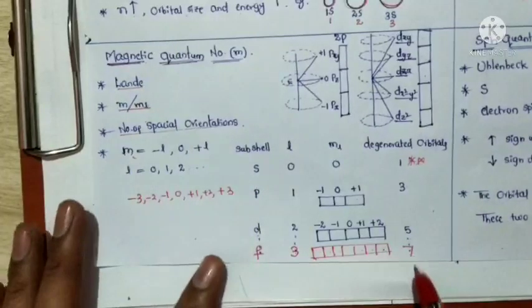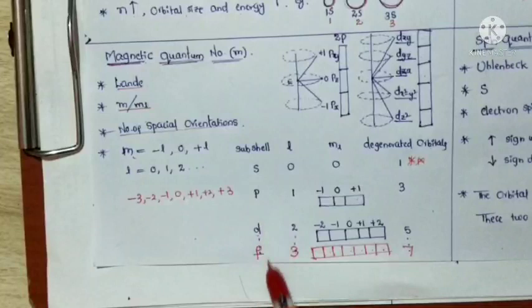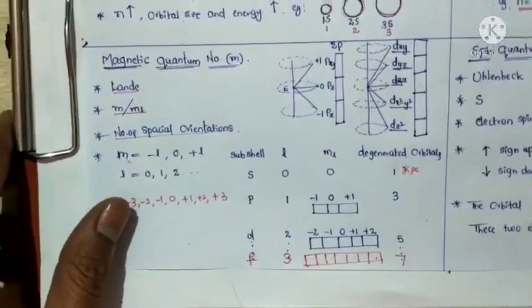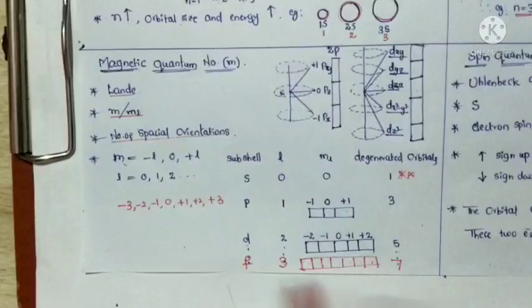And next one is 9, which means L is equal to 4. That is the g orbitals. So like this, the number of orbitals is present. In your higher classes it is very important, but in the intermediate stage only up to f orbitals is enough.